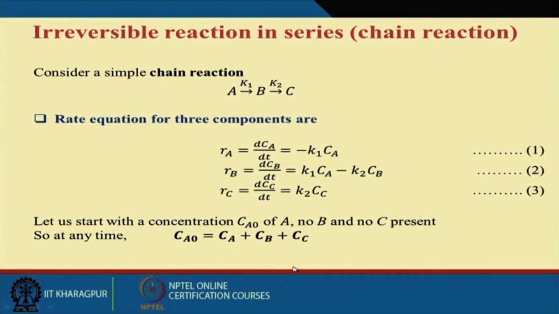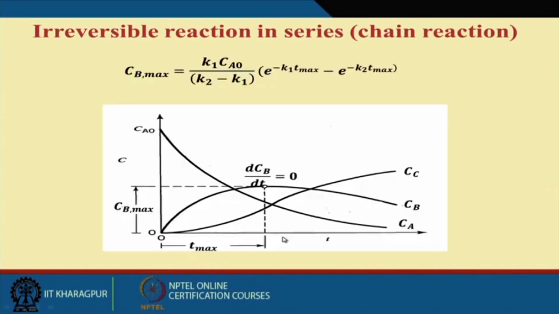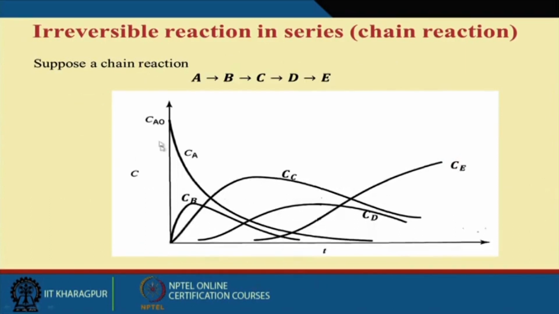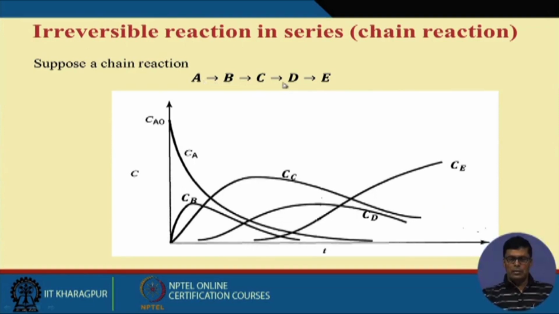Now another thing that I want to point out: in the biochemical industry, the biochemical metabolic processes are mostly chain reactions and reversible reactions. Now the question comes, how do we analyze the chain reaction? So first of all, let me show you this. This is the chain reaction: A to B, B to C, C to D, like this.